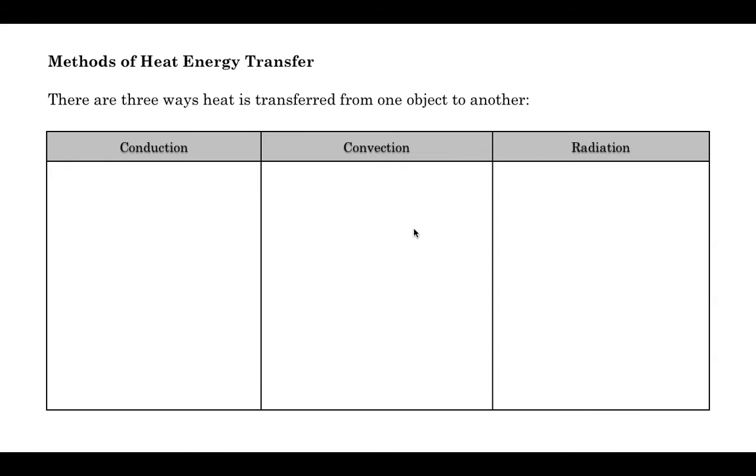Next is convection. When we think of convection in our kitchens, we might think of the oven, and these are air currents that heat the food, so the air currents get really hot in our oven, and this is, of course, what allows us to heat up our food. Then radiation, the last one. When we think about that, we might think of our microwave, which is a little bit more complicated with waves, hot spots, and cold spots, but you can read about that in your textbook.